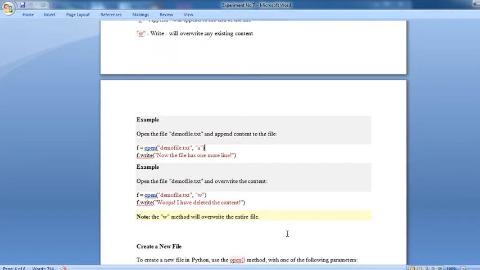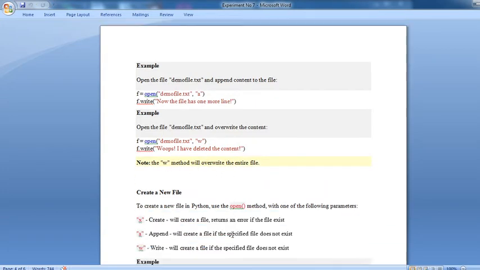The two most important parts: if you append, the existing content stays and whatever new content you enter is appended to it. But if you use "w" mode, the write mode, the existing content is automatically replaced by the new content.